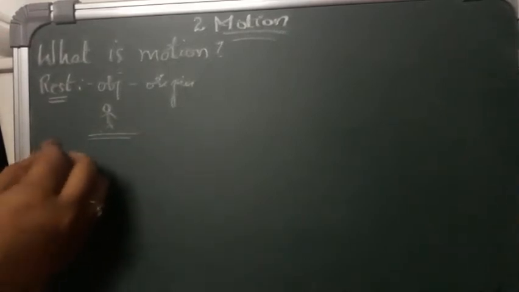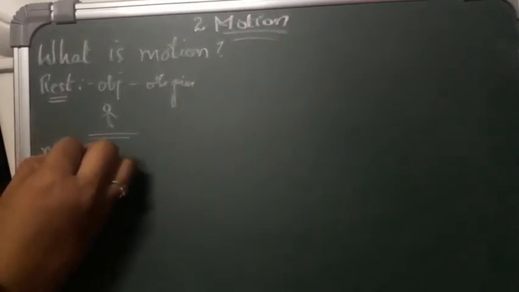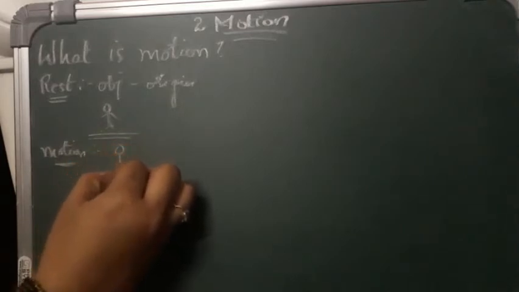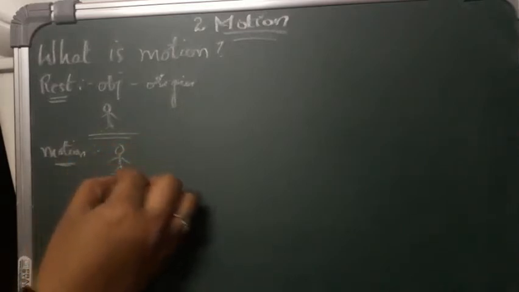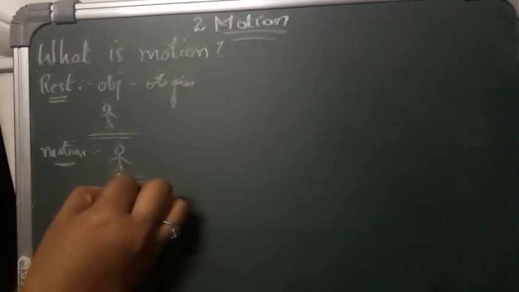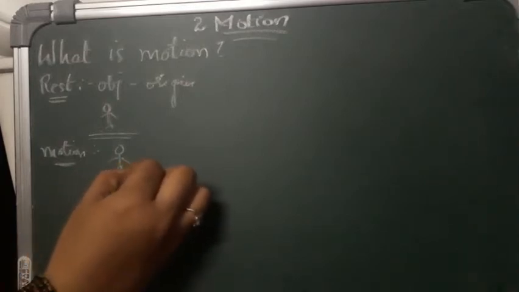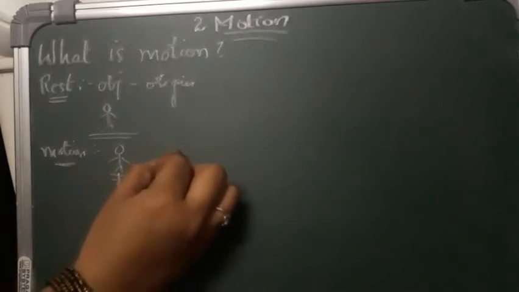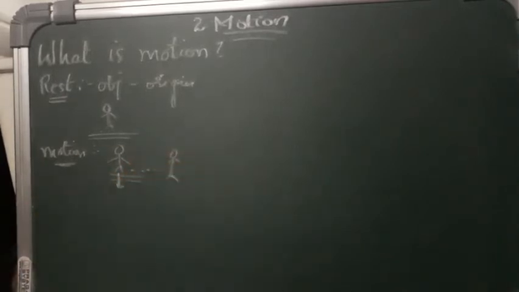But what is motion? Motion is nothing but when the same person starts moving from this place or this position or this point of the place to the next point. This is nothing but motion. We are very familiar with the idea of motion, isn't it? We see several examples in your daily life, a lot in number.